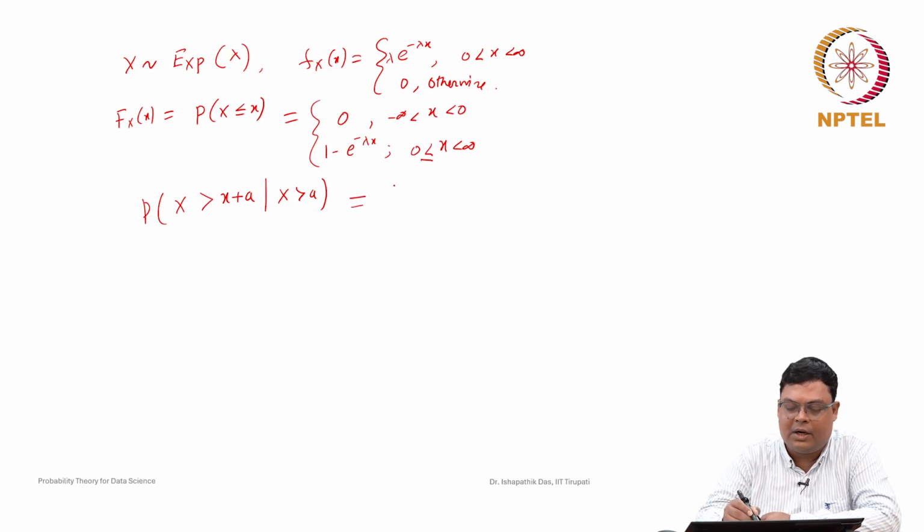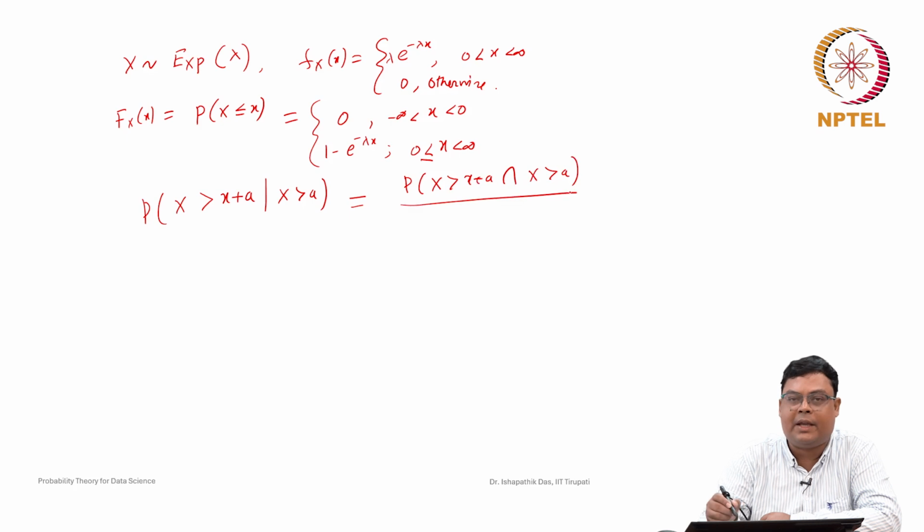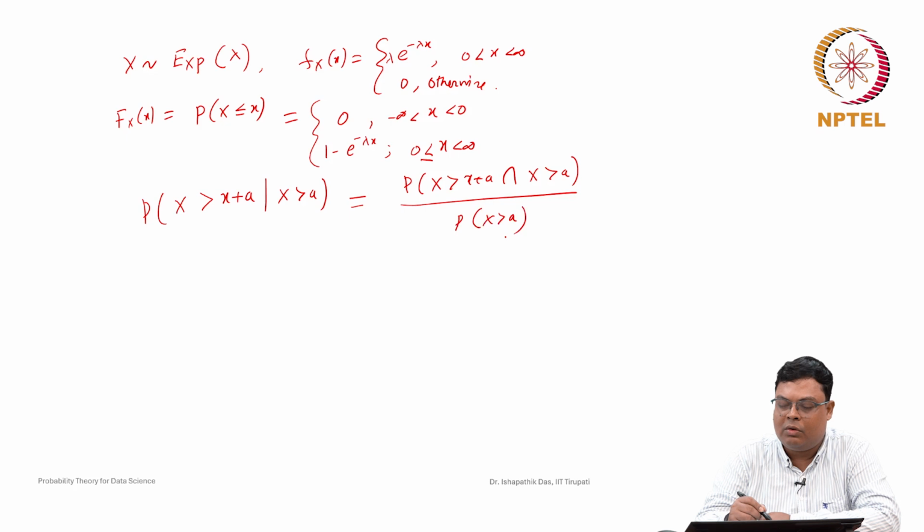This is a conditional probability: the probability that X greater than x plus a intersection X greater than a, divided by the probability of X greater than a. Note that probability of A given B is probability of A intersection B divided by probability of B.